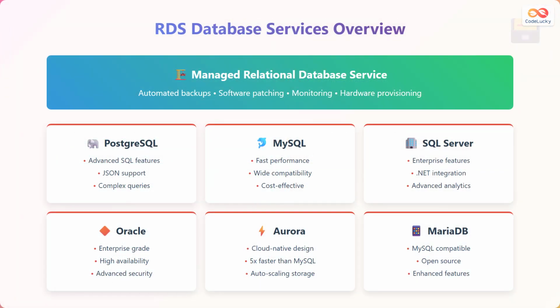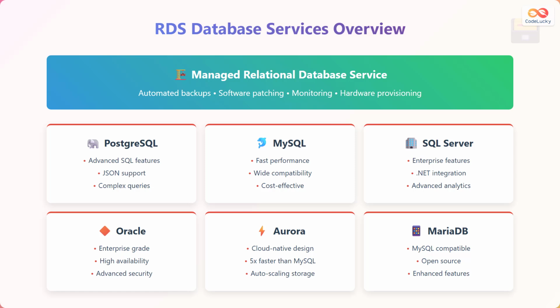Relational Database Service, or RDS, is AWS's managed database service that handles routine database tasks like automated backups, software patching, monitoring, and hardware provisioning. RDS supports 6 popular database engines. PostgreSQL offers advanced SQL features, JSON support, and complex query capabilities, making it ideal for applications requiring sophisticated database operations. MySQL provides fast performance, wide compatibility, and cost-effective solutions for web applications.